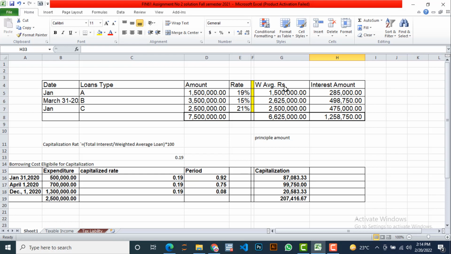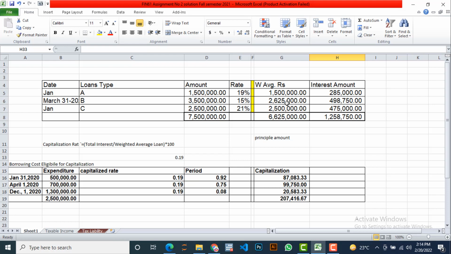Weighted average rupees is a column that we are going to calculate, and this is the amount related to that accounting period.